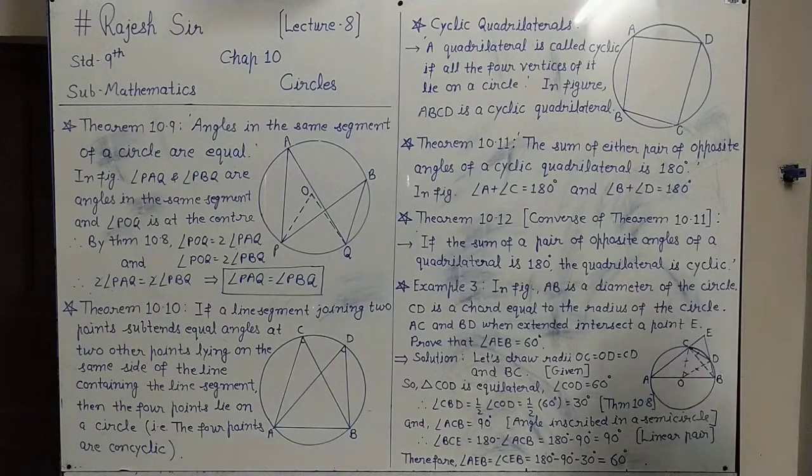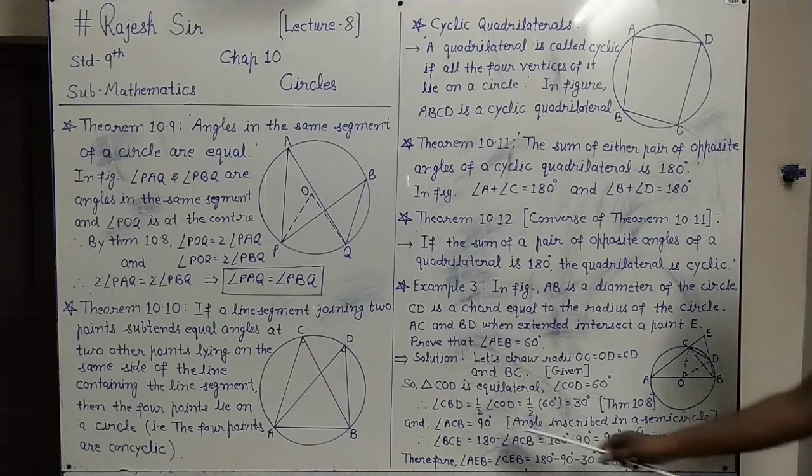So to get any one angle of the triangle, we have to subtract the other two angles from 180. So angle AEB, that is angle CEB, this angle I want, equals 180 minus this angle BCE, which is 90 degrees as we have seen, that I have subtracted, and minus this angle also, angle CBD, this angle.